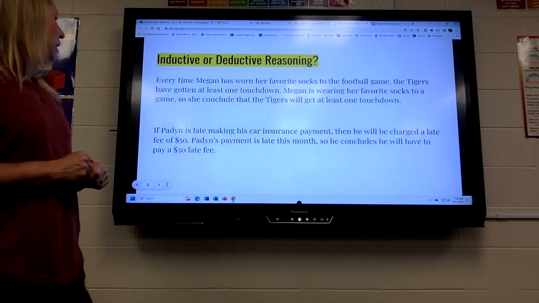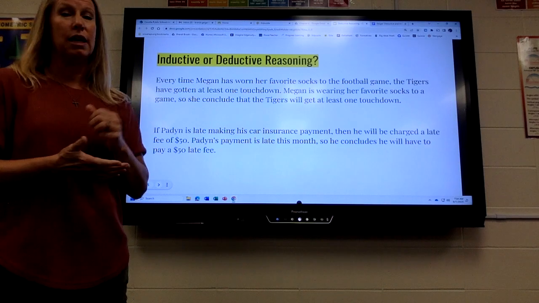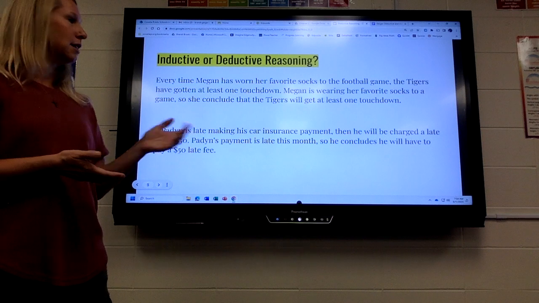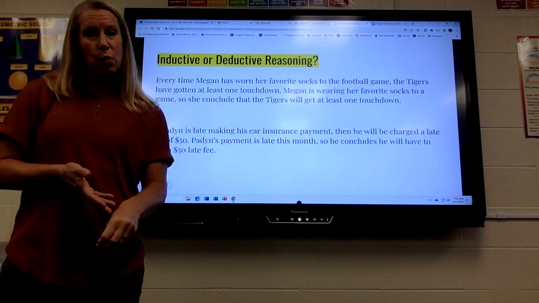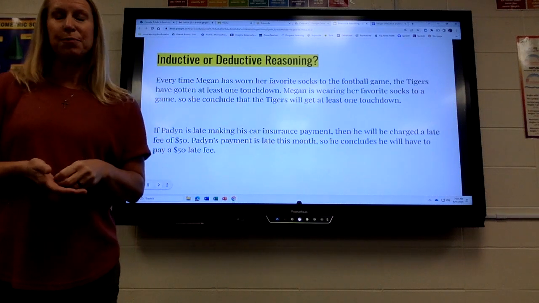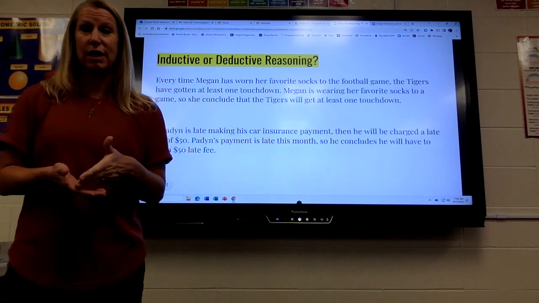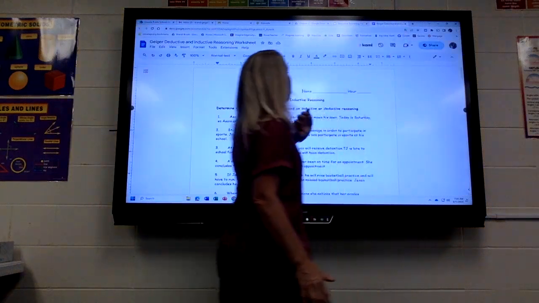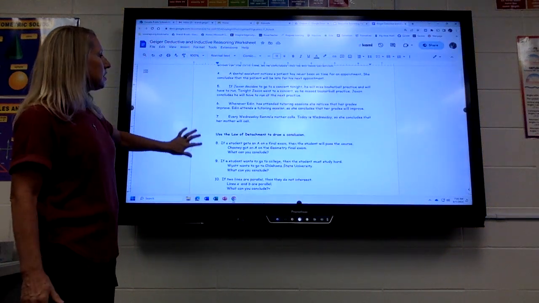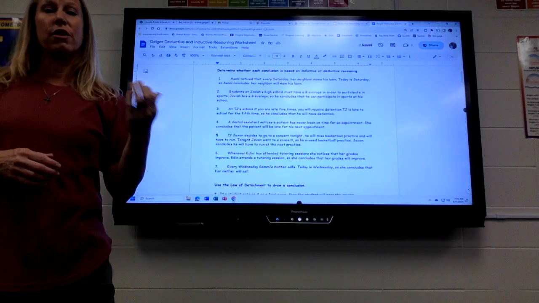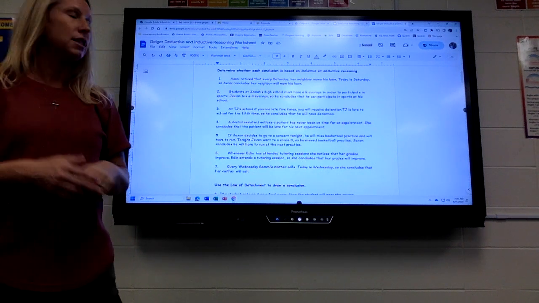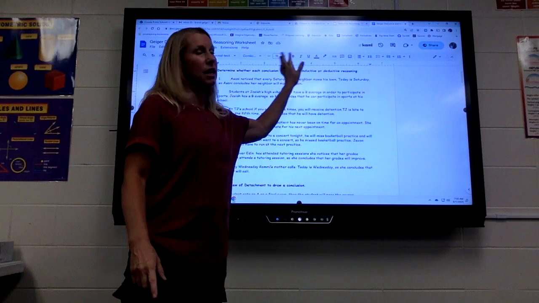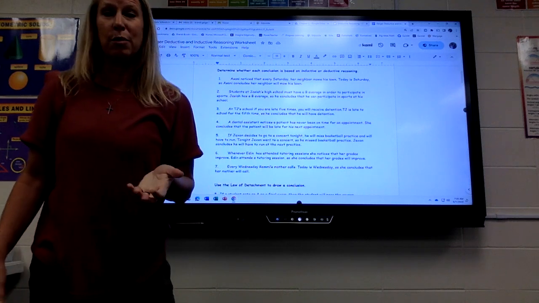Or the next one says, if Peyton is late making his car insurance payment, he will be charged a late fee of $50. So Peyton is late this month, so he concludes that he will have to pay that late fee. So that is deductive reasoning because that's a fact or a rule. That's something that will happen. So on your assignment, the first 7 problems, you're going to have to decide whether it's inductive reasoning or deductive reasoning. And you can just put an I or a D. Put the answer in a different color ink, though, because then it's easier for me to grade.